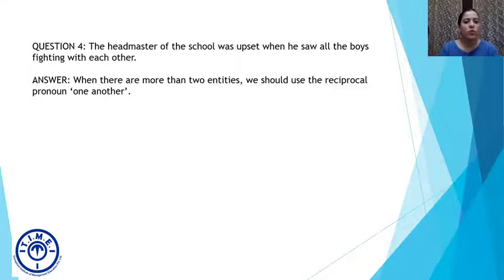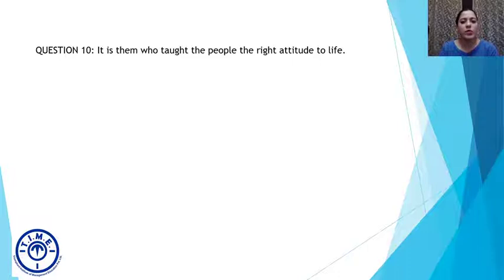That's right, we use one another. So the answer should be: the headmaster of the school was upset when he saw all the boys fighting with one another. All right, now we're moving to question 10.